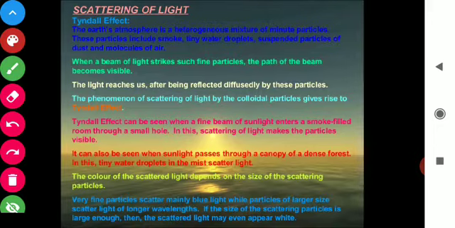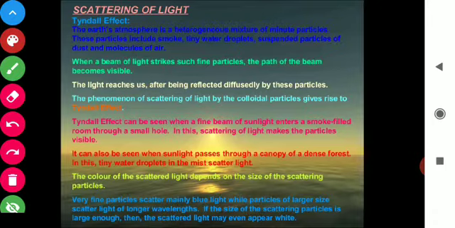So basically, as we have discussed, when any beam of light, any ray of light, is divided into many reflected rays, that is called the scattering of light.